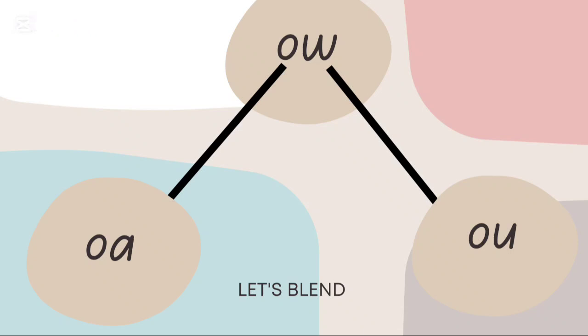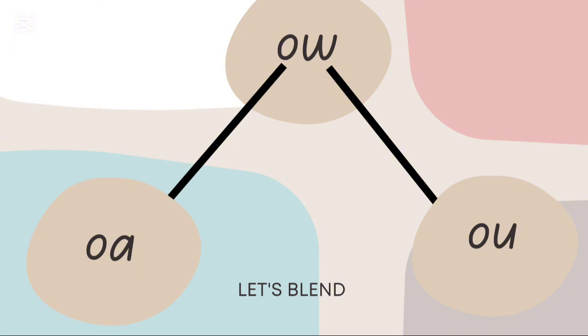Today, let's get to know a unique digraph that makes two sounds. O and W says O and equally says ow. So when O and W appear at the end of words, it says O. But when it appears in the middle of words, it says ow. Let's not forget that sometimes when it appears at the end of words, it says ow also.